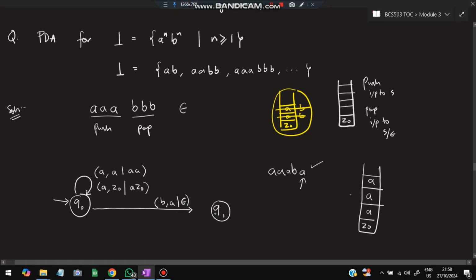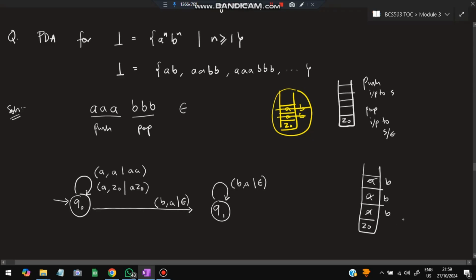Now I have created a new state Q1 here after the popping. Now only B's are there. I have to handle only B's. If A comes, that is not a valid one. I'll not handle A. I have to handle only B here. Now, if another B comes here, and the top of the stack is A, that should also get popped. So here there will be a self loop where the input is B and the top of the stack is A, therefore I pop it. This will happen until I reach the end and the top of the stack is Z0